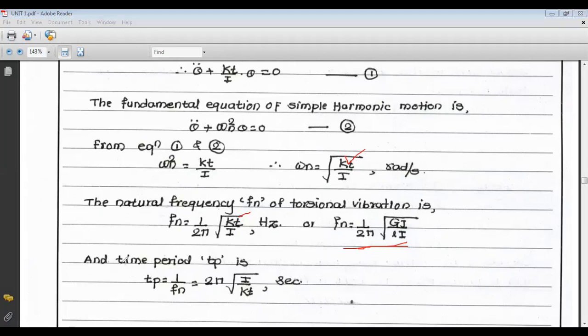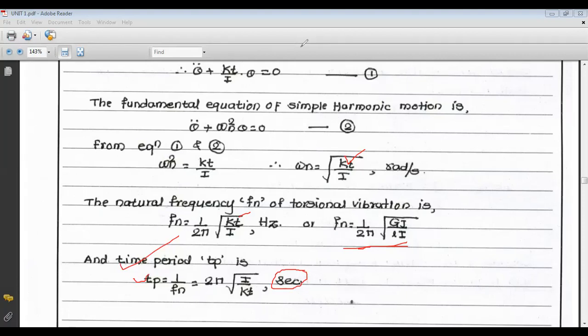From that we can find the time period, which is the reciprocal of the natural frequency. Time period Tp is equal to 1 upon Fn, that is 2 pi square root of I upon Kt. The time period is in seconds. So this is the only difference between linear vibration, meaning longitudinal and transverse, and torsional vibration, which is the third type of vibration.